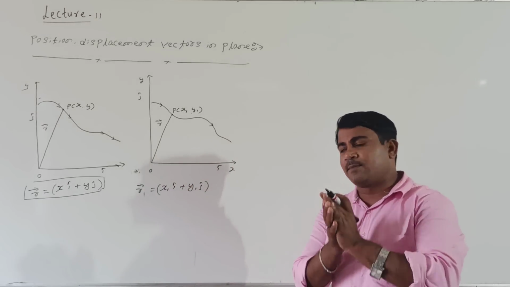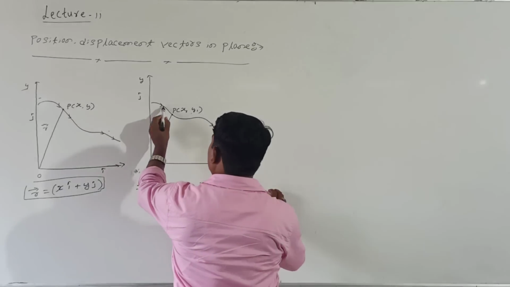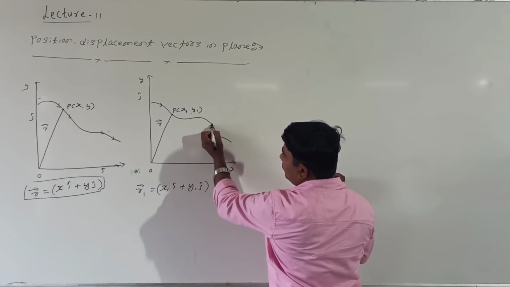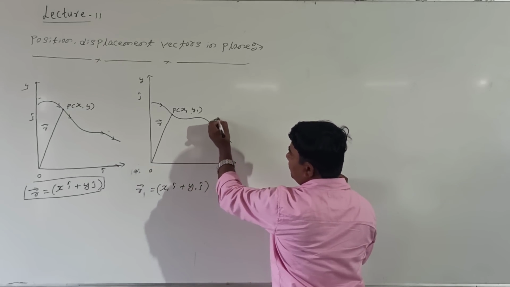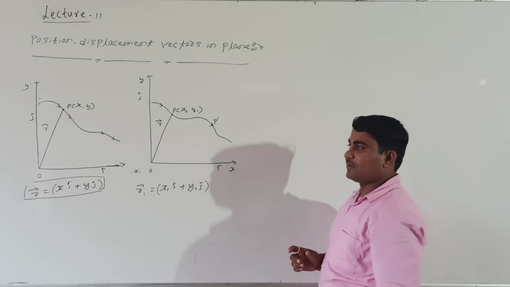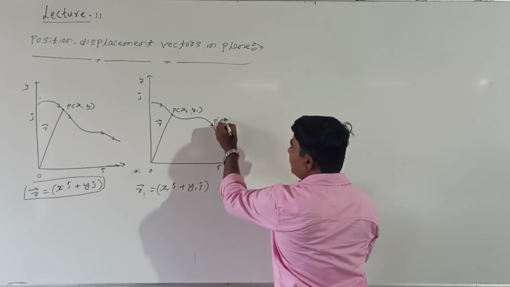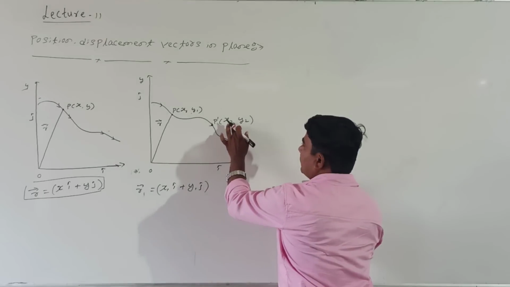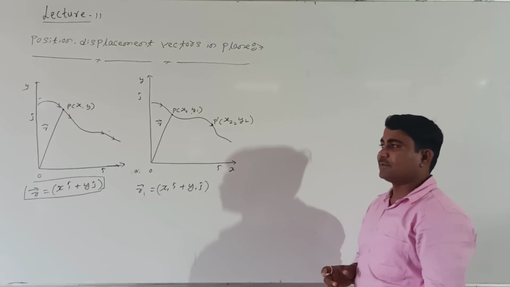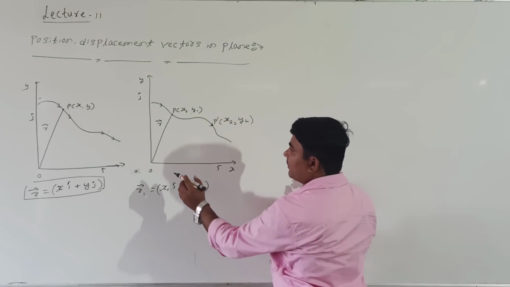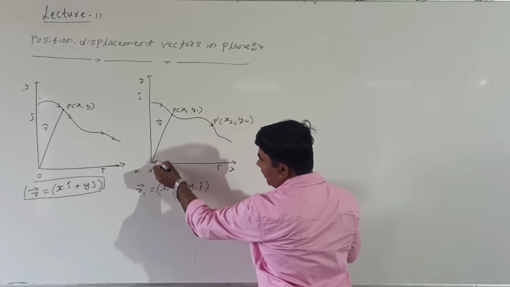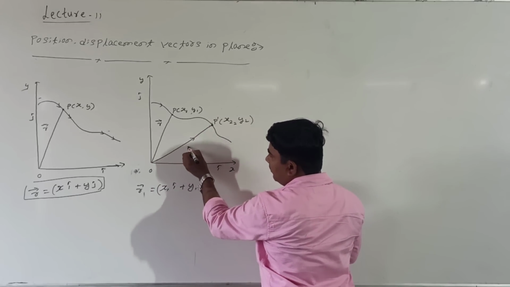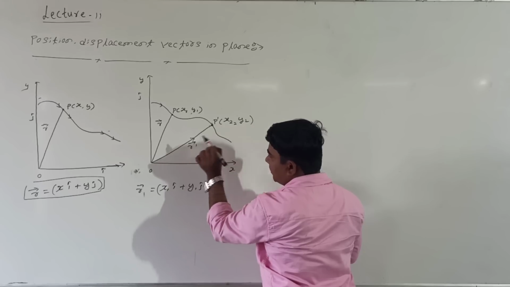Then after some time, let us consider the body moving in this direction. After some time, consider this is the position of the body. Shall I take this point? It is nothing but P dash, right? These points I am calling X2 and Y2. Then again I will draw a position vector from the origin. I will represent it as R dash.